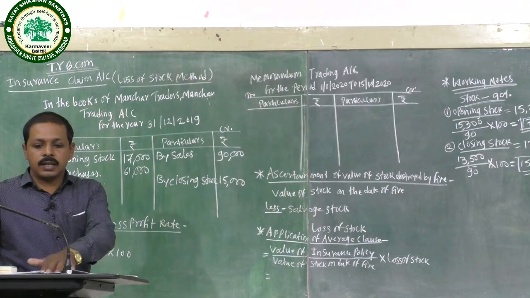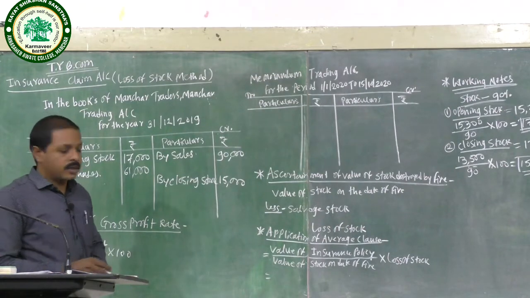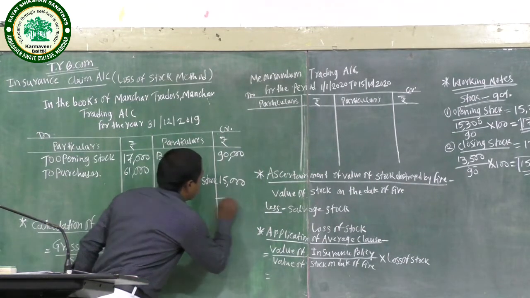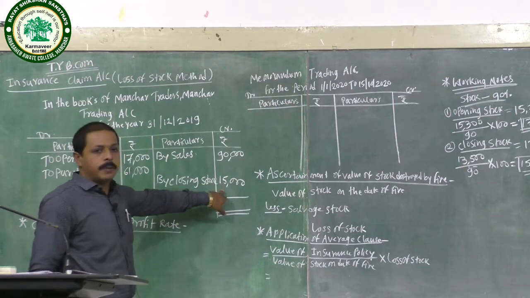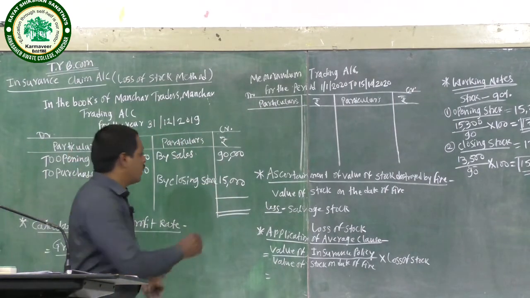Close the trading account, with both items on the credit side. Total credit side: 90,000 plus 15,000, in total 1,05,000.